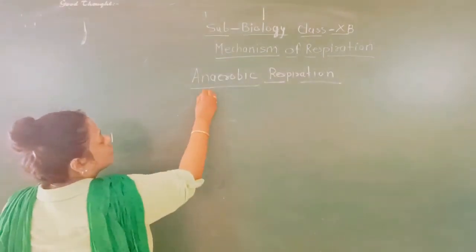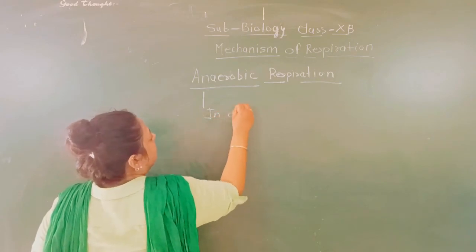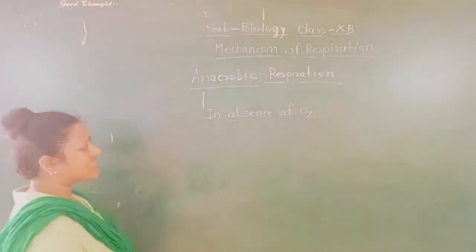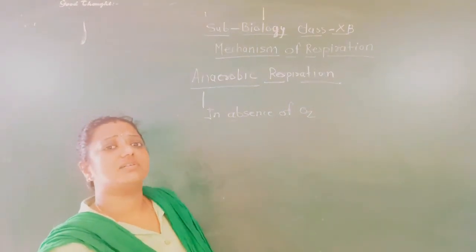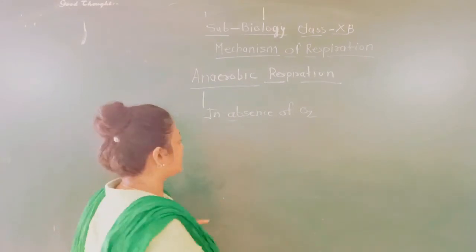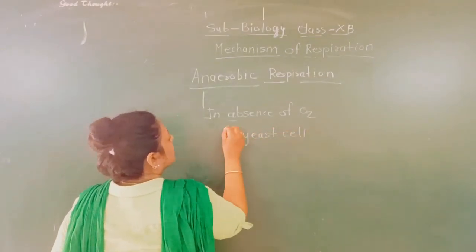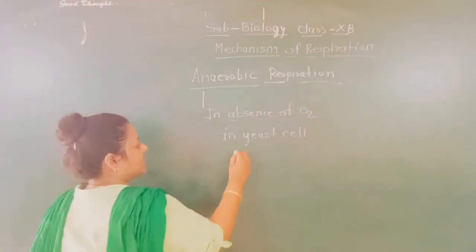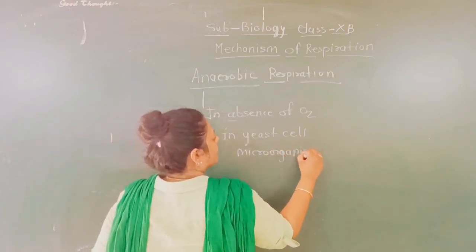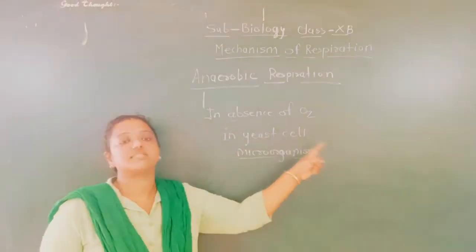Anaerobic respiration is of two types. First is in absence of oxygen, in absence of O2, and the second type is lack of oxygen. In absence means there is no concern of oxygen at all, and that takes place in yeast, specifically in the yeast cell, as well as in some microorganisms. In some microorganisms, this anaerobic kind of respiration, which is in absence of oxygen, takes place.